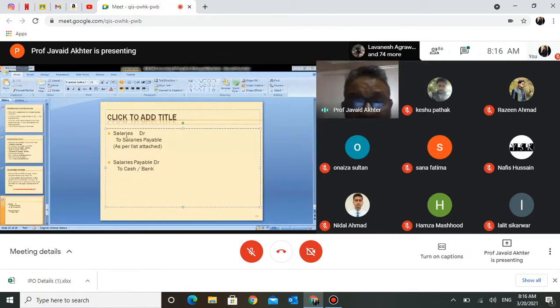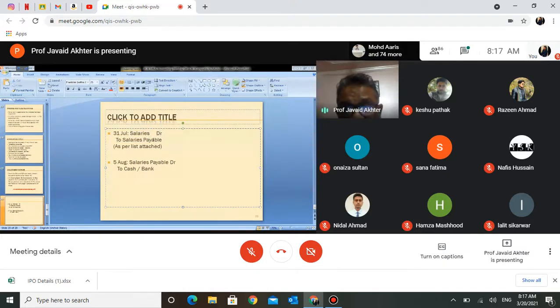Let us say the first entry is on 31st July, and let us say on 5th August we are paying the salary. When we are paying the salary, we are debiting the salaries payable account, and as the list is attached, there will be several names. Each name will be debited, or if everyone has been paid at the same time, then salaries payable can be debited. In the process, look at what the entry ultimately becomes: salaries debit and cash credit.